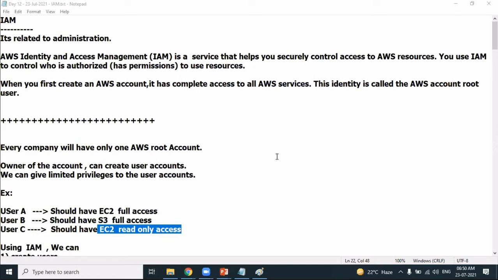Yes, you have to log in through that, for higher security. But those settings are to be done in IAM only? Yes, you have to enable multi-factor authentication, and that is possible using the IAM service. So I hope you understood the importance of IAM. It's all about restricted access to the AWS account.